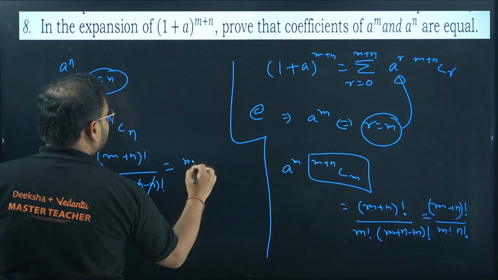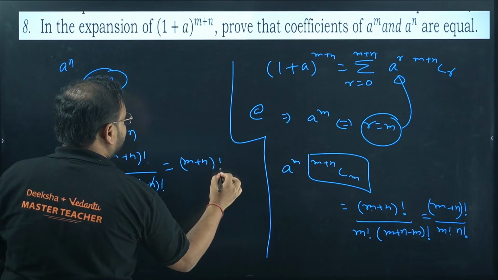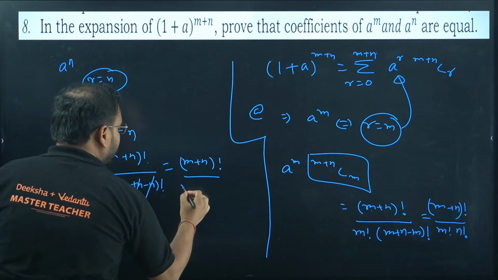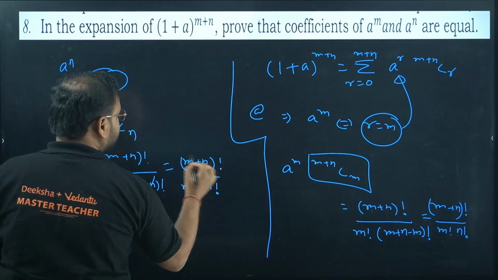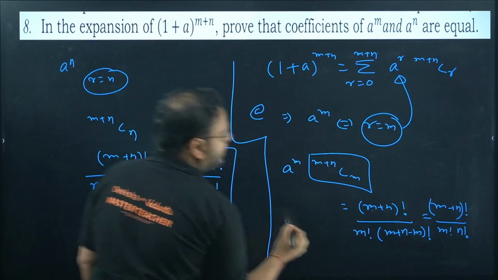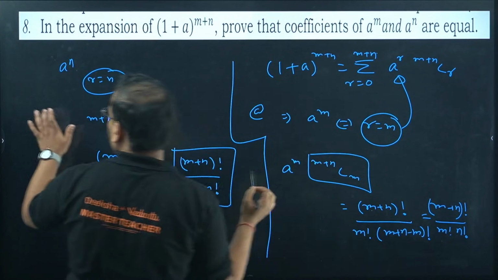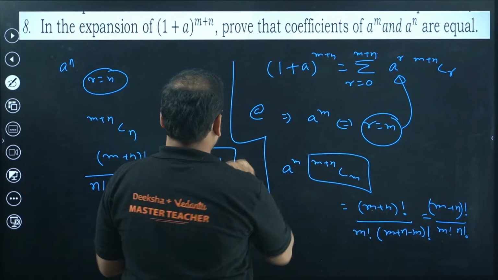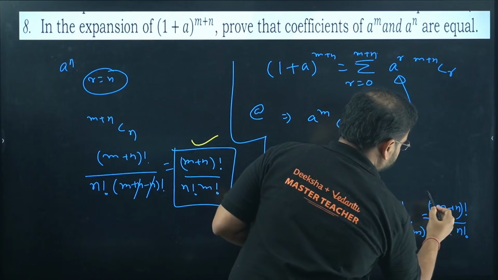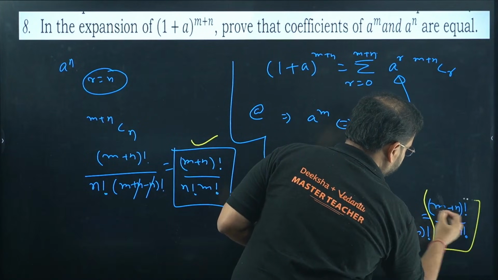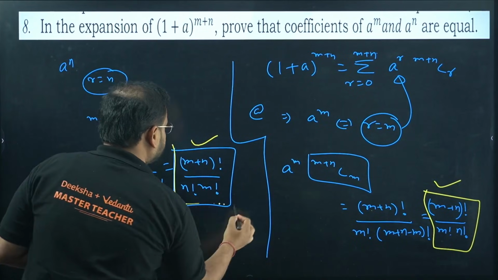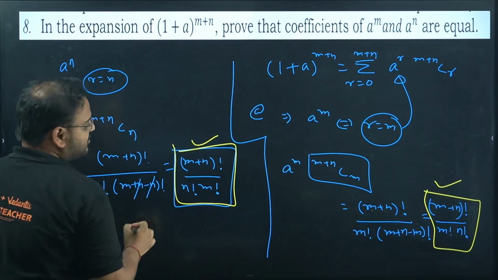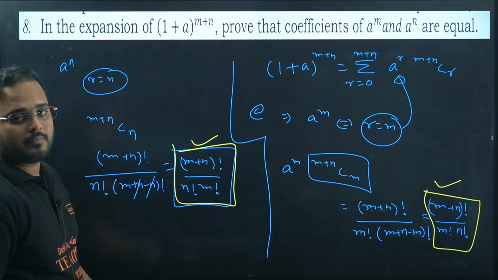What is the answer? m plus n factorial by n factorial into only m is left, so m factorial. Check very carefully. These two right here are same. This one and this one is same. Yes. So your coefficients are equal. Proved.